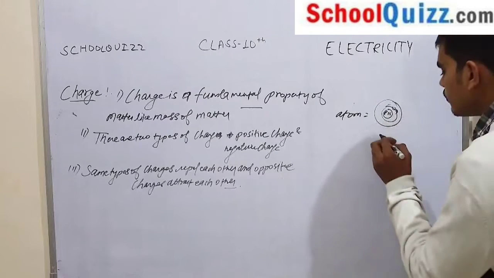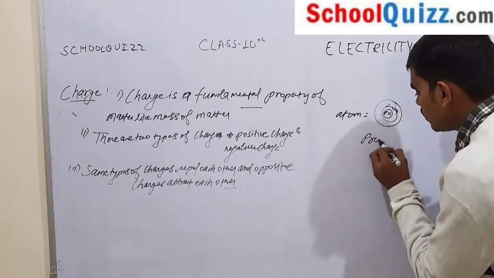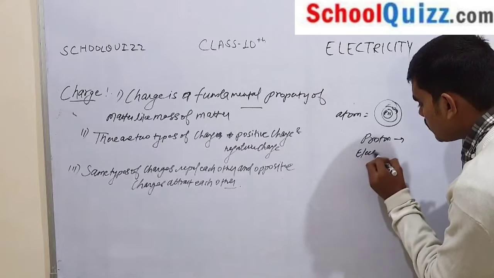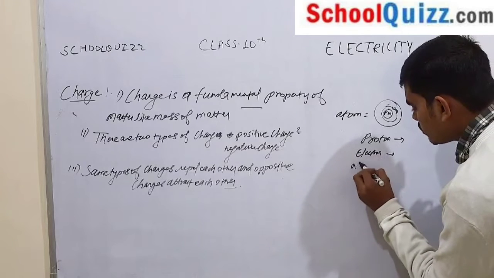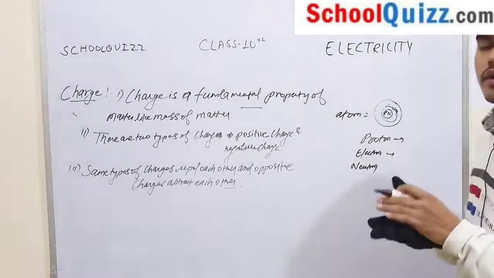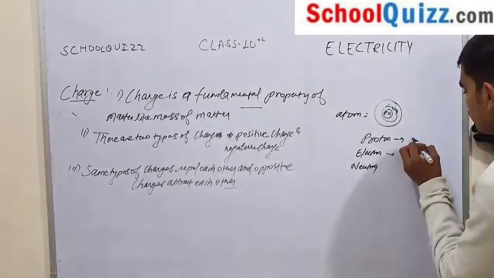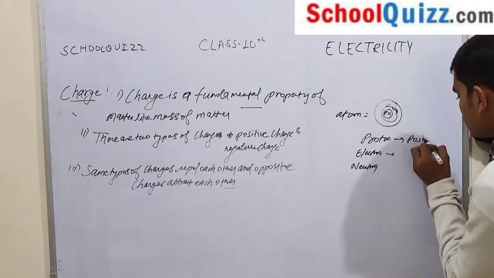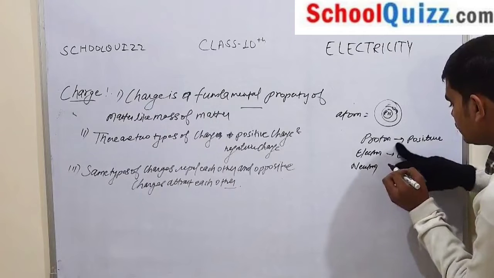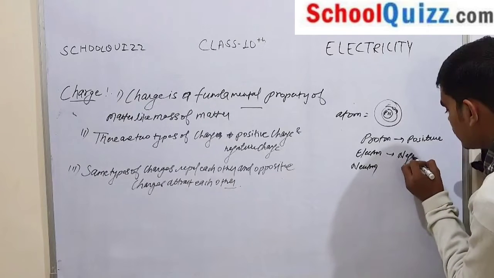What is proton? Proton is a positive charge, and electron is a negative charge. Electron is negative in nature.